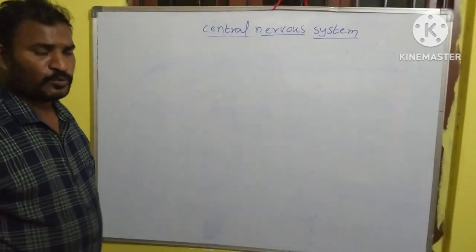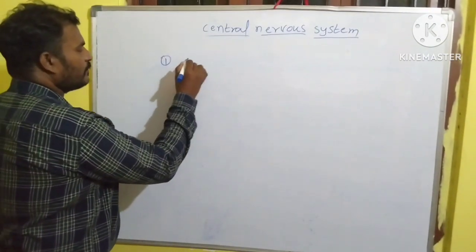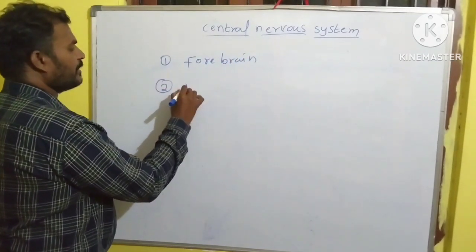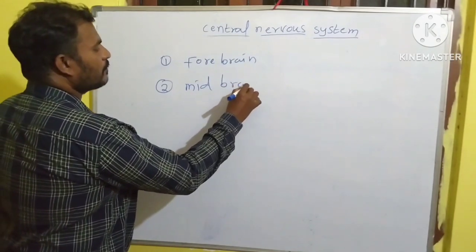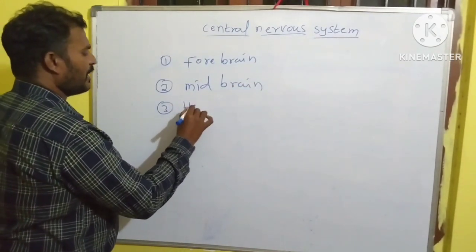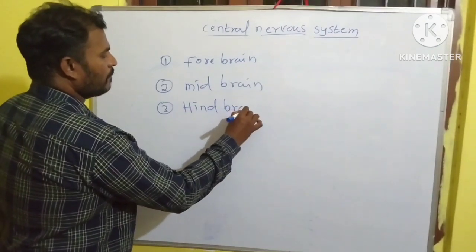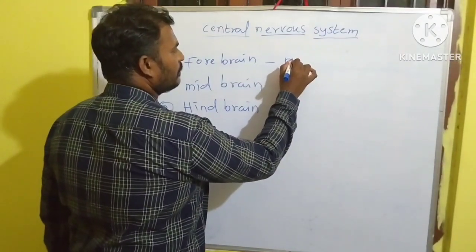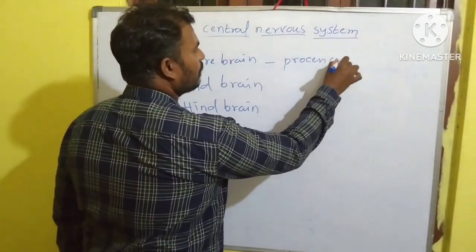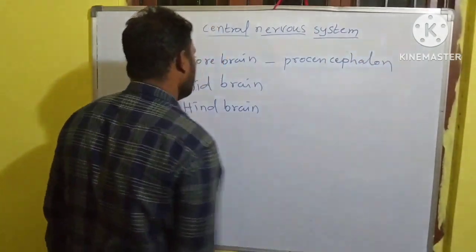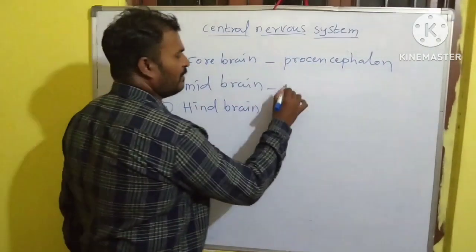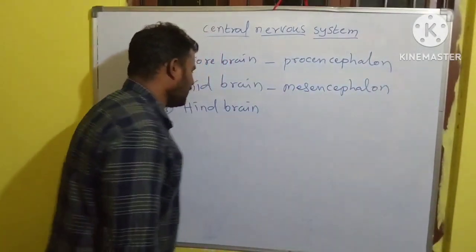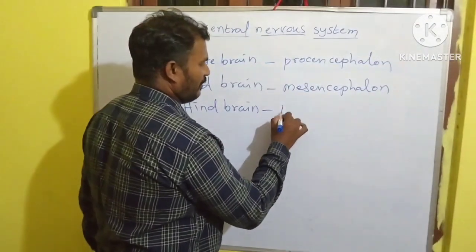The brain can be divided into 3 parts: forebrain, second one midbrain, third one hindbrain. Forebrain is also called prosencephalon, midbrain is also called mesencephalon, and hindbrain is also known as rhombencephalon.